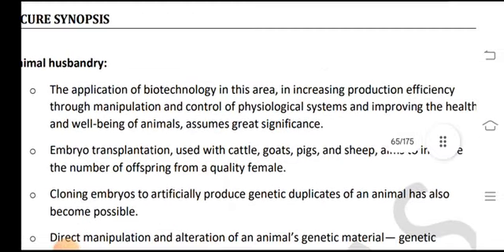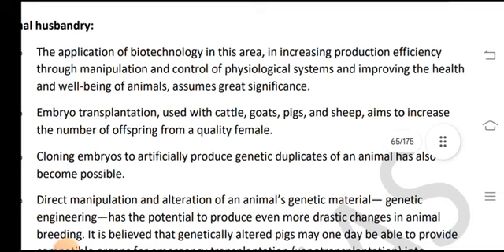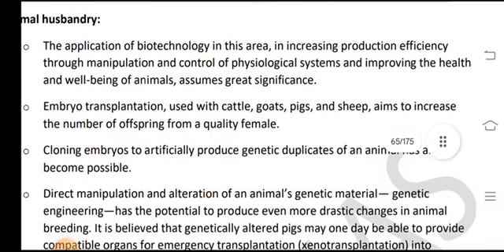Animal husbandry. The application of biotechnology in this area is increasing production efficiency through manipulation and control of the physiological systems and improving the health and well-being of the animals, and assumes great significance.